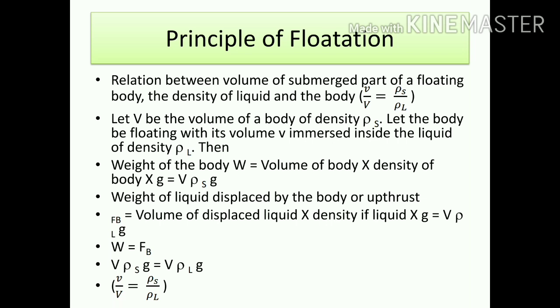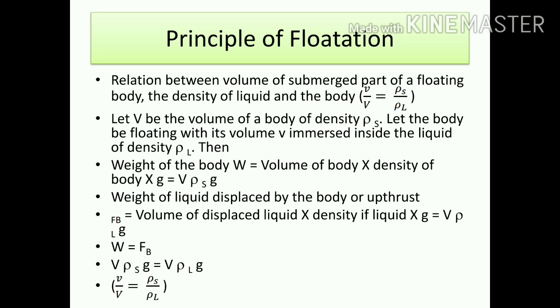Okay, and the density of the liquid is rho L. According to the weight of the body, which we have already seen, weight of the body is equal to volume times density times g. Weight of the body is felt in the downward direction. So in weight of the body, which volume do we take? We take the volume of the body, and we take the density of the body as well. So weight of the body will be given by volume of the body, capital V, into density of the solid into g.